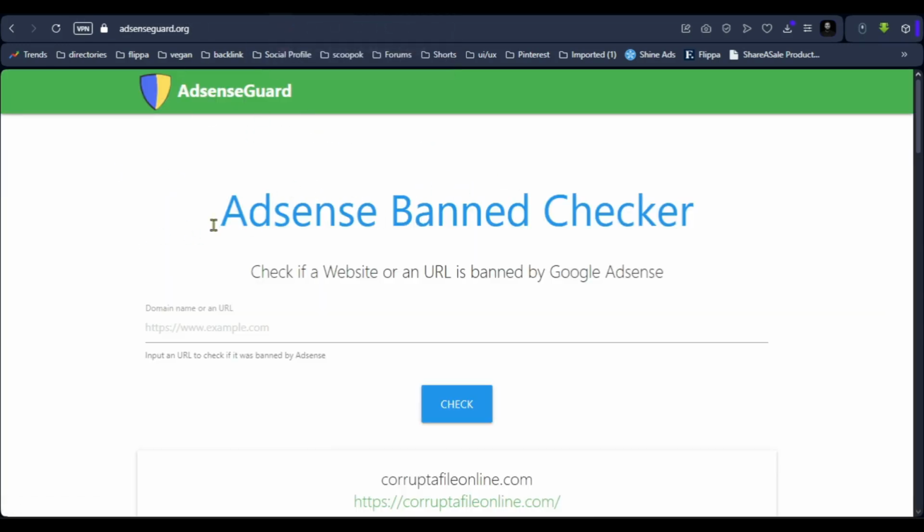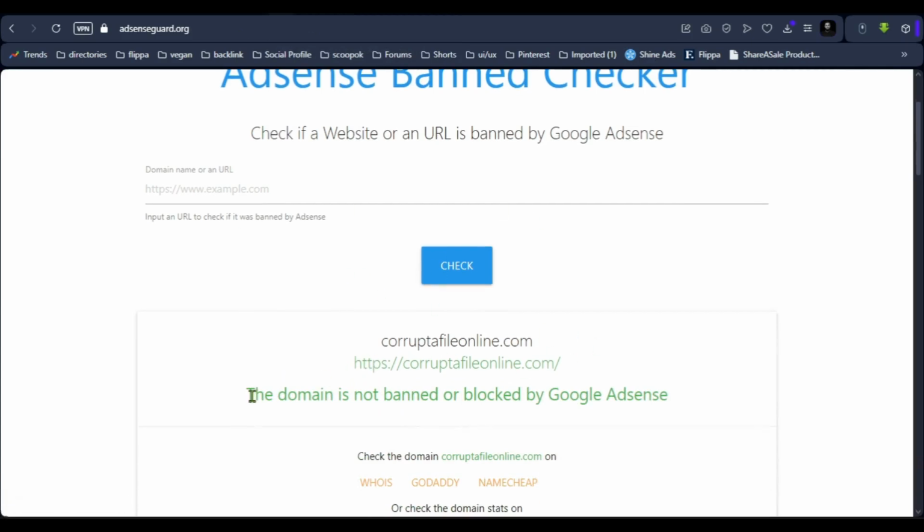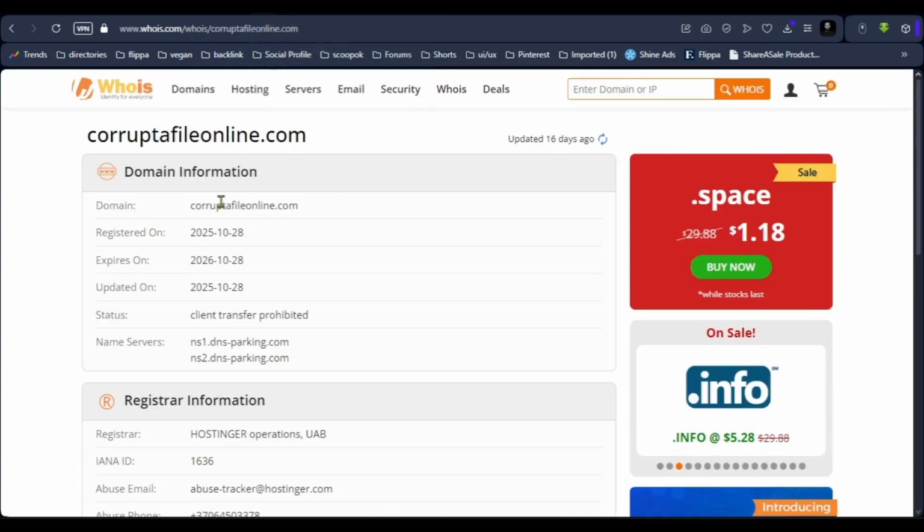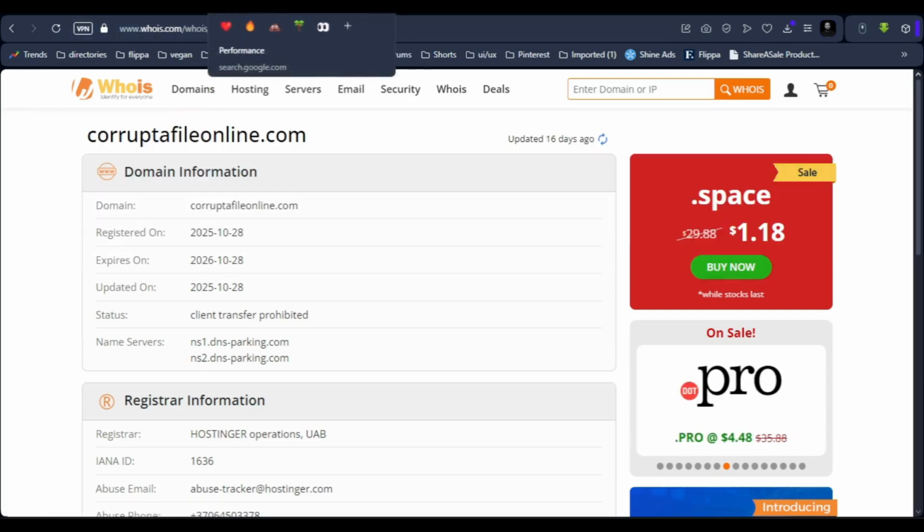You can see here the AdSense ban checker. This website is not banned from AdSense, so you can apply for AdSense at any time. This is a new website, so it's very fresh, and I told you that this website is 2 months old, and you can see that the website is registered on October 25th. So right now it is December, so it's only a 2 month old website, and this website is already ranking. So you can imagine how much potential this website has in terms of SEO, ranking and getting traffic.